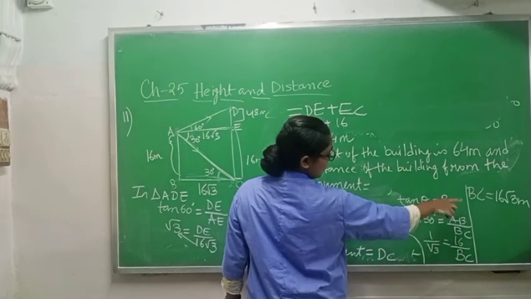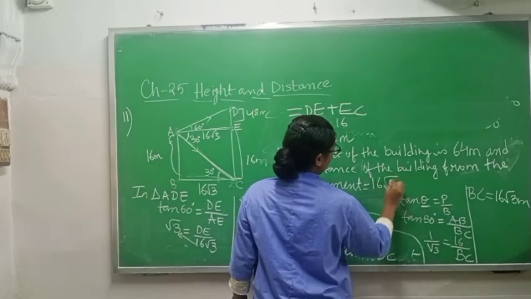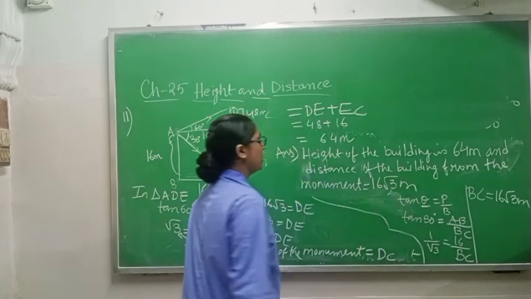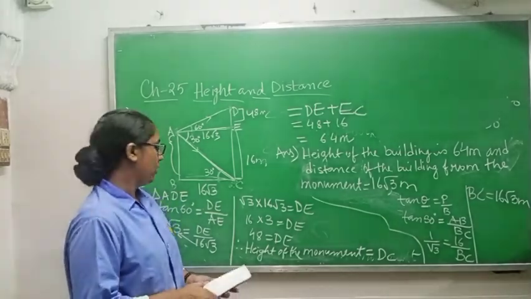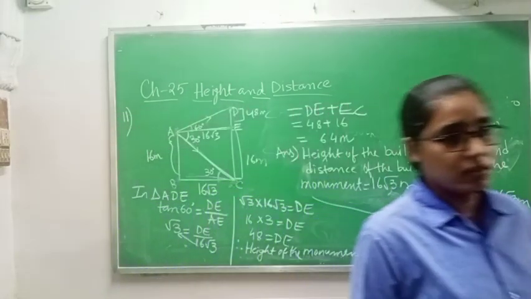How much did you get? BC, 16 root 3 meter. So this one is your answer. Okay, complete this one, class 10.